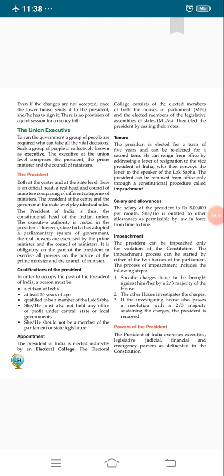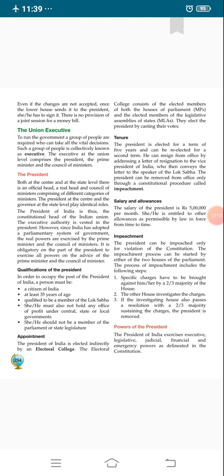However, since India has adopted the parliamentary system of government, we adapt it from the British Parliament. It means the real powers are exercised by the Prime Minister and the Council of Ministers. It means all the functions are done by the Prime Minister and the Council of Ministers. It means the President is only a nominal head.